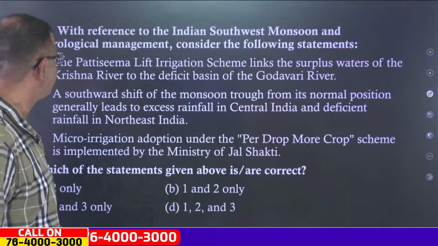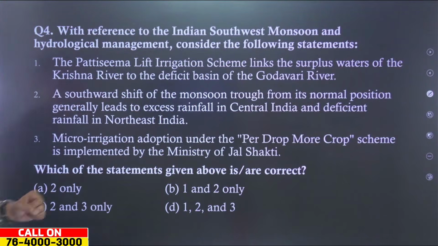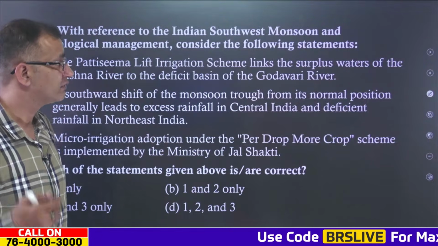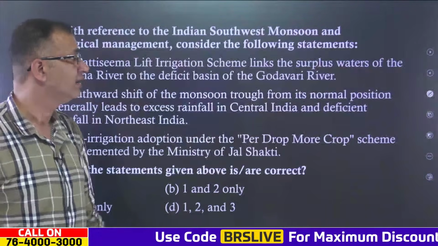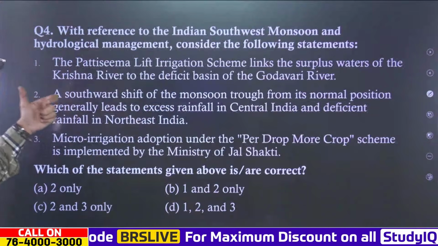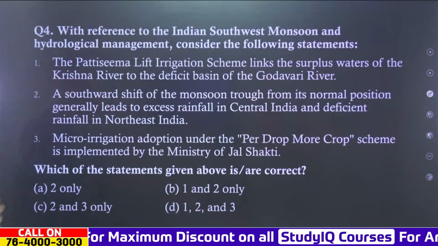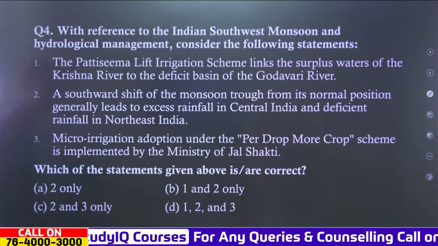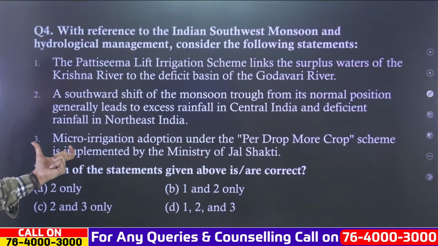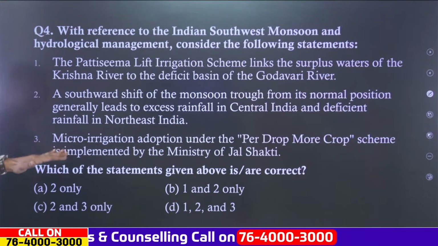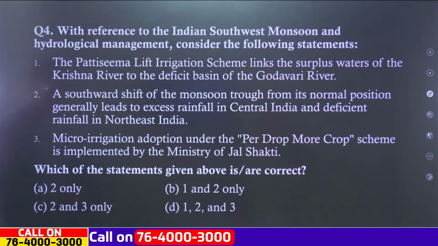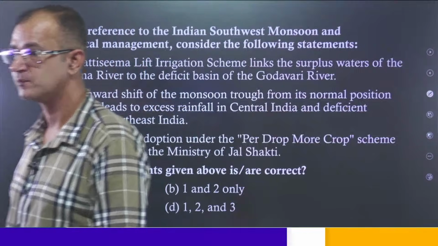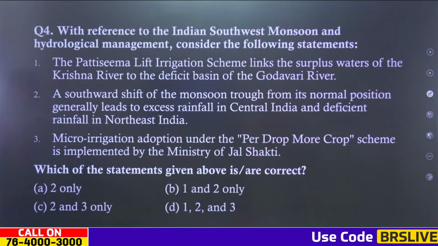Then coming to the next question, with reference to the Indian Southwest monsoon and hydrological management, consider the following statements. First, the Pattiseema lift irrigation scheme lifts the surplus water of the Krishna river to the deficit basin of the Godavari river. Then, a southward shift of the monsoon trough from its normal position generally leads to excess rainfall in central India and deficient rainfall in northeast India. Then, micro irrigation adoption under the Per Drop More Crop scheme is implemented by the Ministry of Jal Shakti. So, what will be the correct answer here?